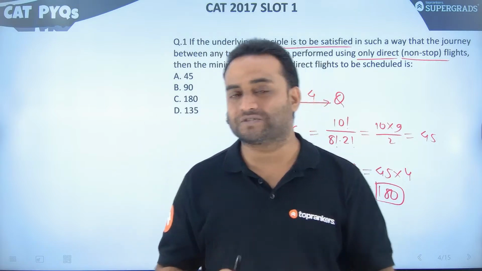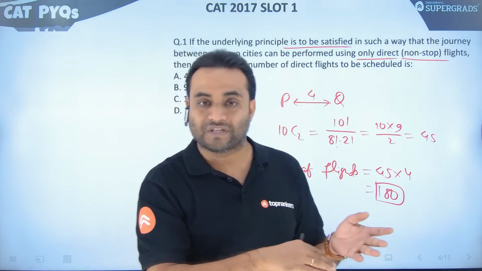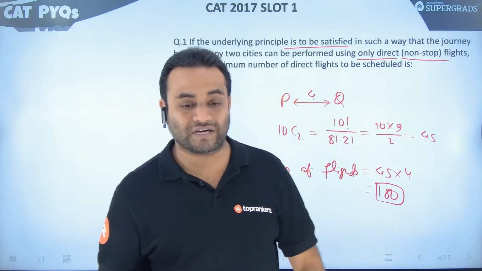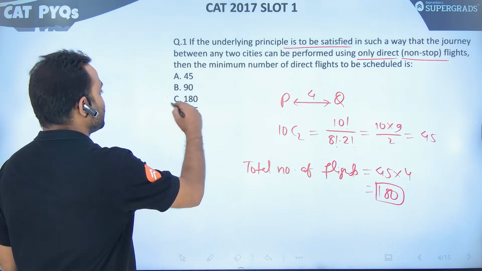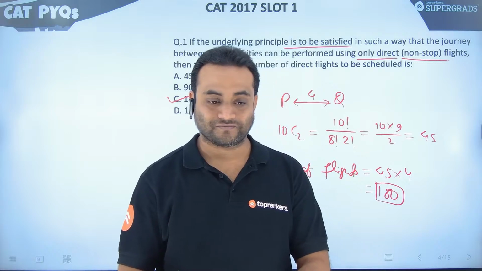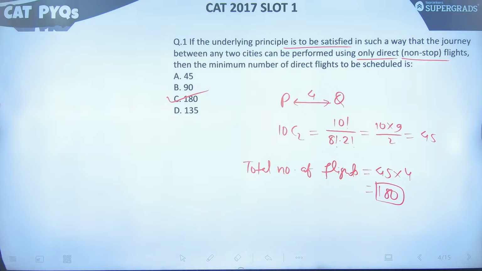Otherwise, if some option had been given, like you can go to another city via some other cities also, the number of flights could be reduced, right? But ऐसा कुछ दिया हुआ नहीं है. We need to find direct flights. So the answer is option C, which is 180. Is that clear? Any doubt here?